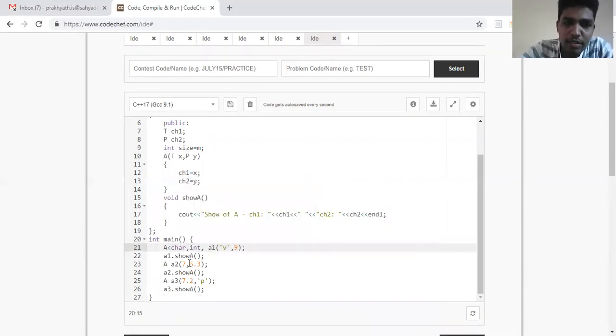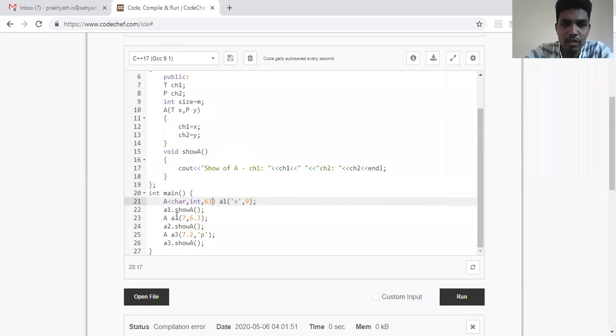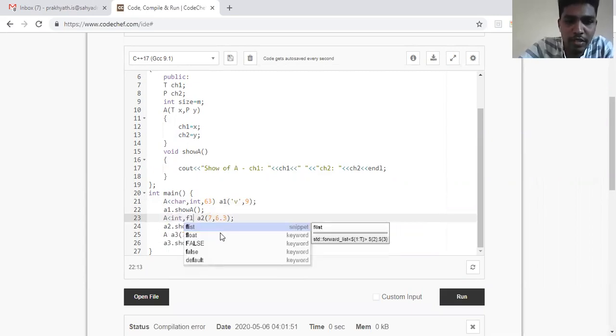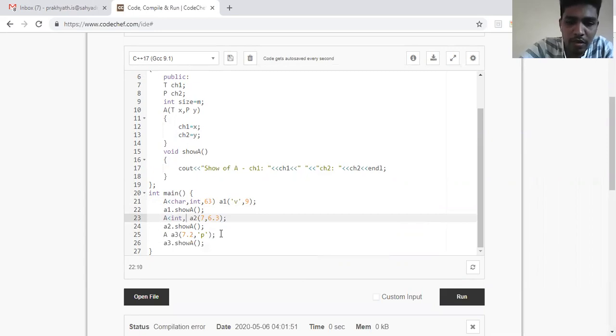And third is not a data type. I'm passing a number. So let me pass the number as 63. Fine. So I should be telling in every place what is the first type. So first type is an integer. What's the second type? In C++, we have double. So second type is a double. And what is the third type? It's a numeric value. So I'll be passing 63 again.